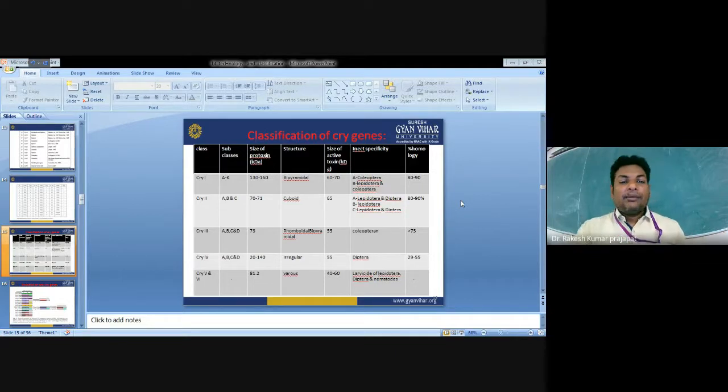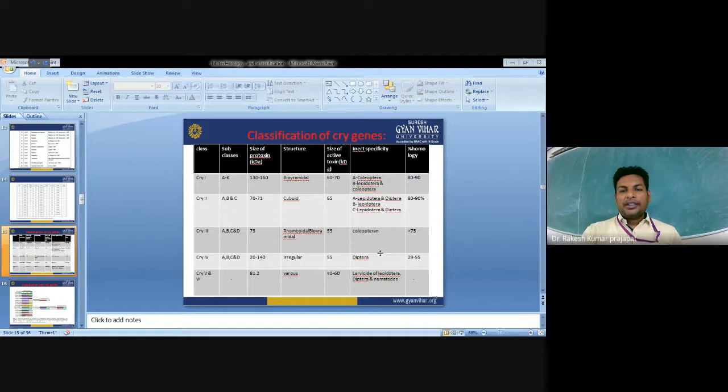If you talk about the Cry1 protein, Cry1 has different subclasses from A to K: Cry1A, Cry1B, Cry1C, Cry1D, Cry1E, till Cry1K. They have different subclasses based on different physical and chemical properties. Protoxin means the inactive form, the newly synthesized protein, which is inactive. The size varies from 130 to 160 kilodalton.